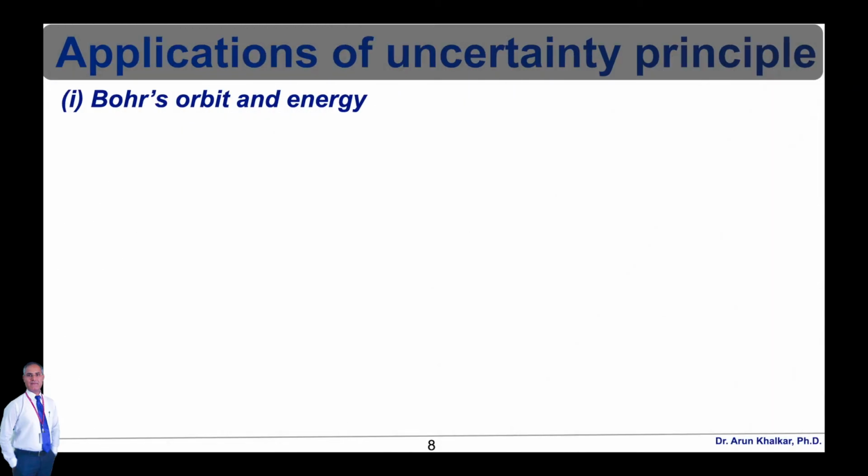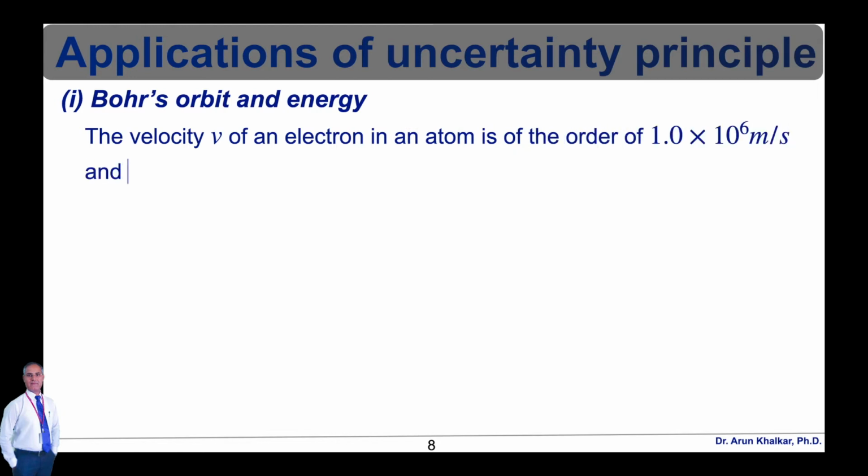Hence, the velocity v of an electron in an atom is of the order of 1 into 10 raised to 6 meter per second and is of the same order as the uncertainty delta v. Therefore, we conclude that the uncertainty in momentum is of the same order as the momentum, that is, delta p is nearly equal to p. It means that sharp position and momentum do not exist simultaneously for the electron in an atom. So it is not possible to describe any specific trajectory to an electron in an atom.